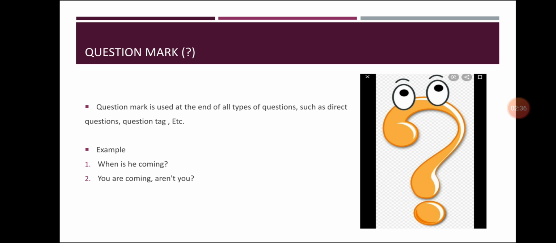Next, question mark. Question mark is used at the end of all types of questions such as direct questions, question tags, etc. Question tags show a question. For example, what do you want? Question mark. When is he coming? Question mark. You are coming, comma, aren't you? Question mark. To show a question tag at the end of a statement, how can we write it?